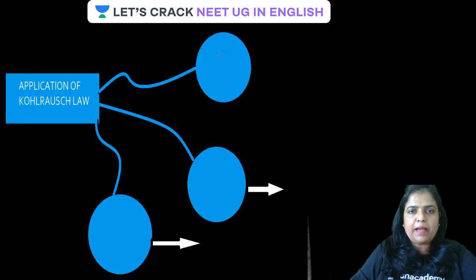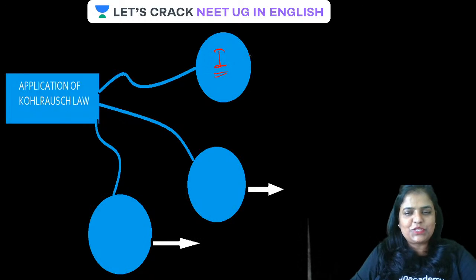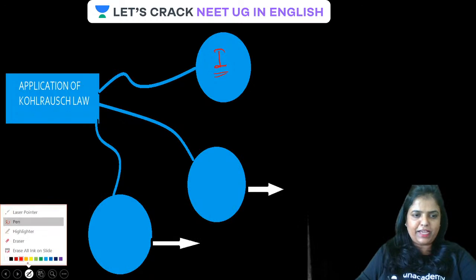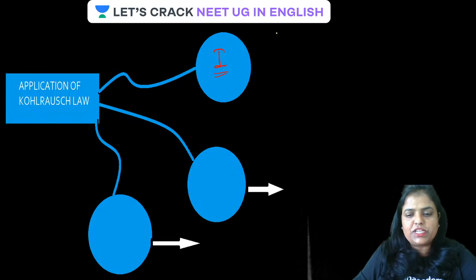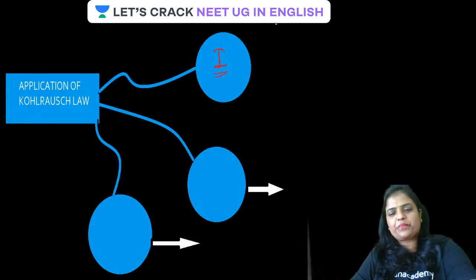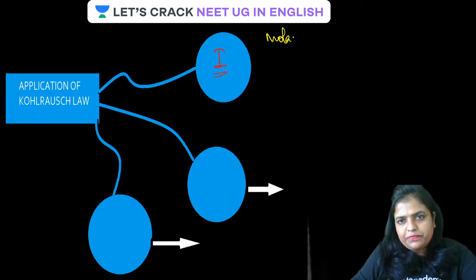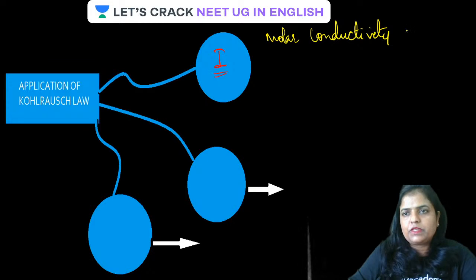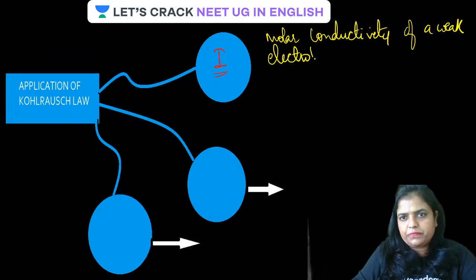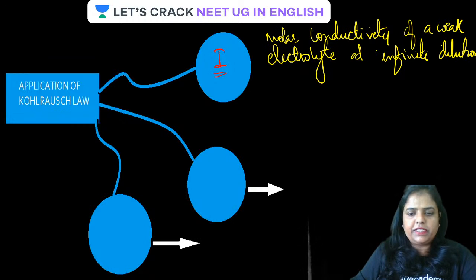The first application of Kohlrausch law is to determine the molar conductivity of a weak electrolyte at infinite dilution. Is that clear?